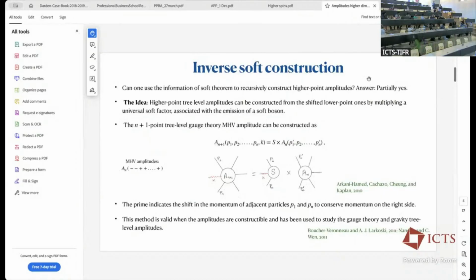Yeah, just a small question, Saurabh. So how do we know that these shifts are valid in general? I mean, has anyone looked at the large z behavior of these shifts for generic helicity configurations of the external particles?